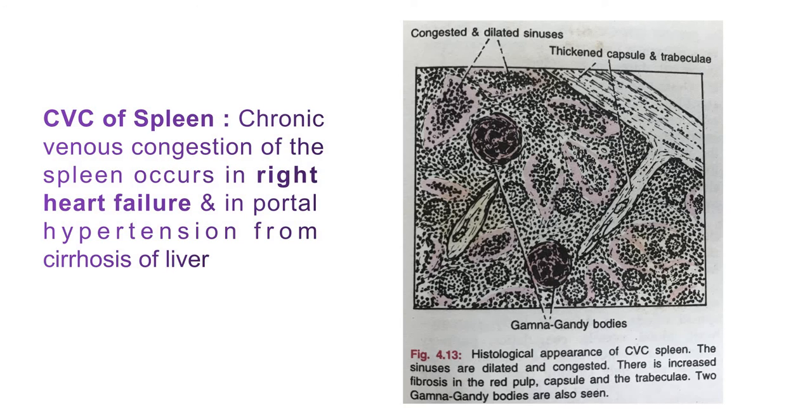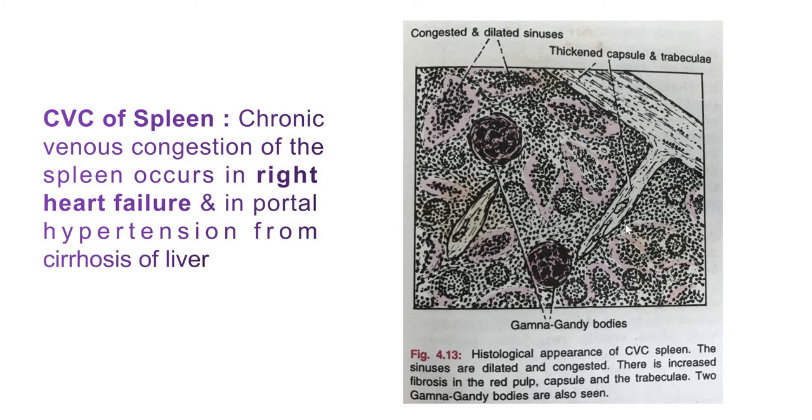So due to the hemorrhage, such Gamma-Gandy bodies or siderofibrotic nodules get formed, as deposits of hemosiderin pigment and calcium salts on fibrous connective tissue or elastic fibers.